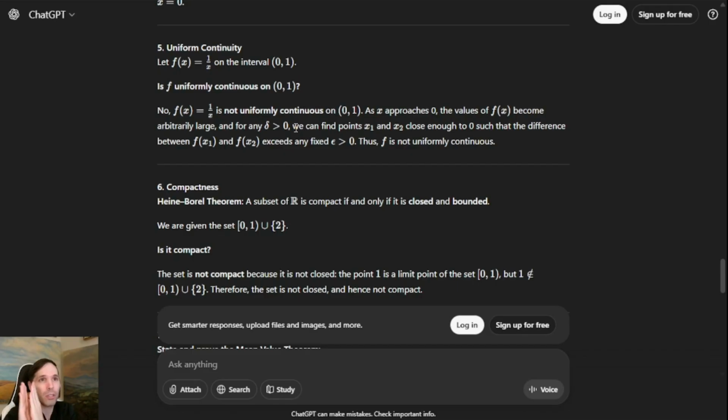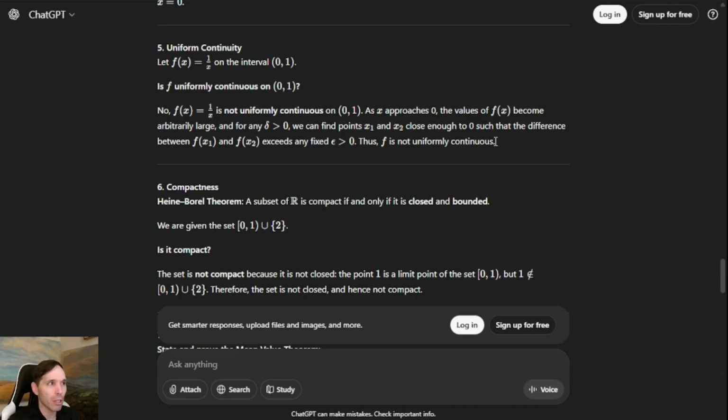And the difference between the values of the function, 1 over x, for those two points, even when they are arbitrarily close together, we can make as large as possible. And that's what their argument is. And for this argument, I think I would give them at least 8 out of 10 points because they did a really, really good job. I'll even give them 9 out of 10. What I would really like to see on this problem, though, is some actual calculations being performed.